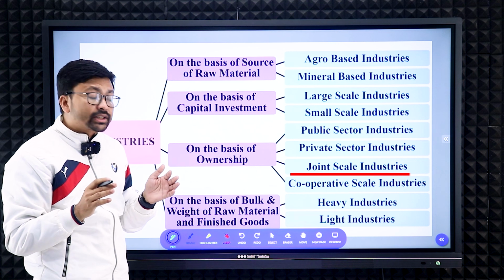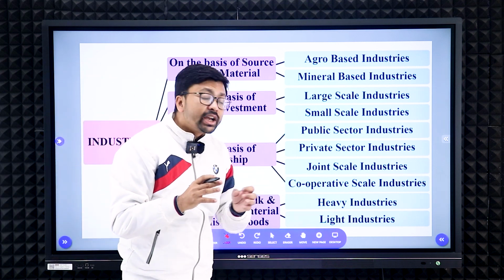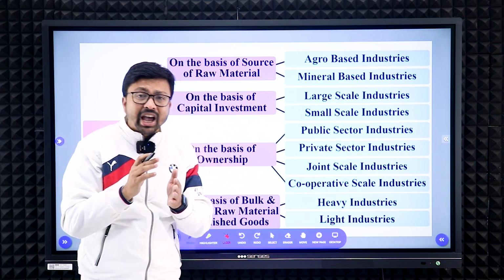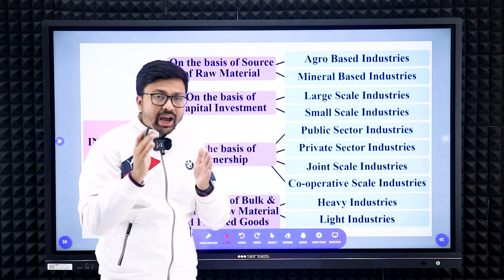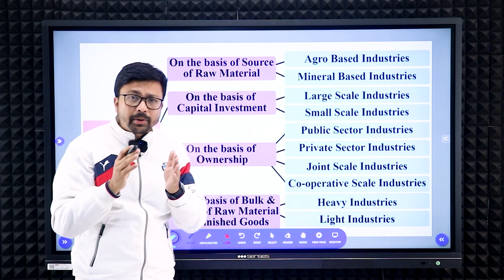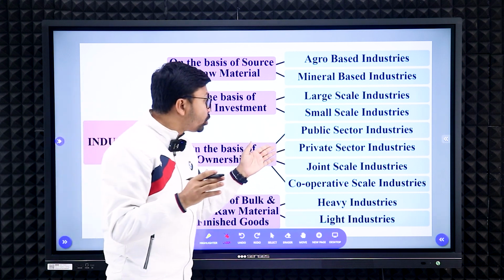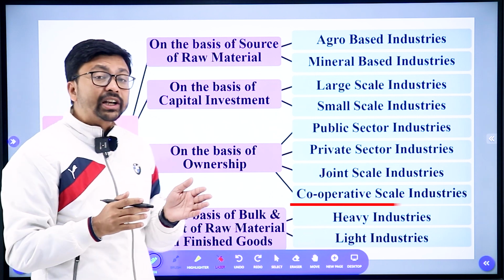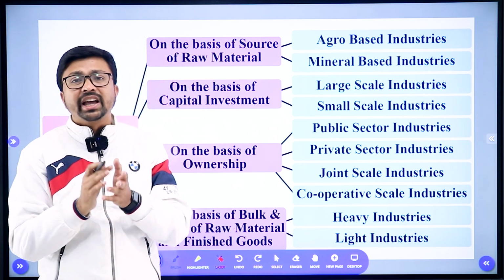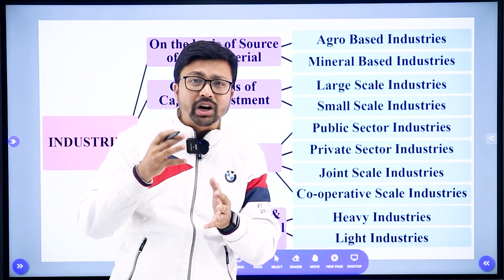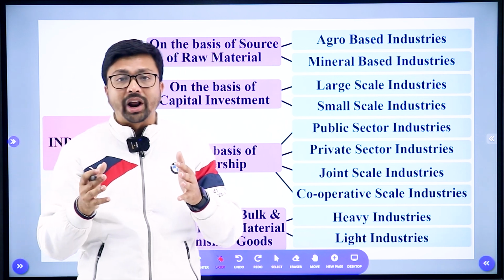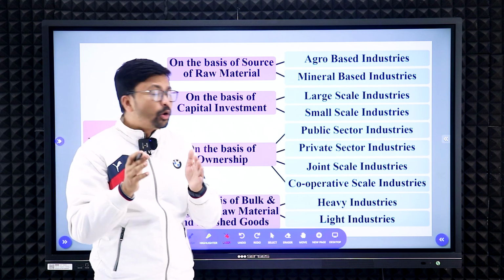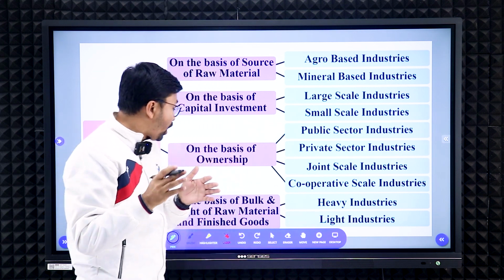Now joint sector industries. Joint sector industries are a combination of individuals or a group of individuals along with the government, right? Those are called joint sector industries. Now next one, the cooperative sector. Cooperative sector means the suppliers and the workers are the only owners, right? Those are called cooperative sectors. An example is Amul. Amul is an example of a cooperative sector.